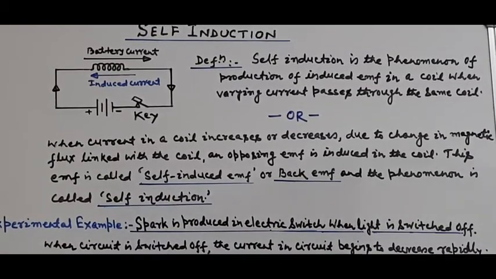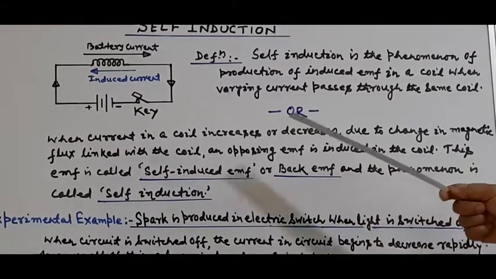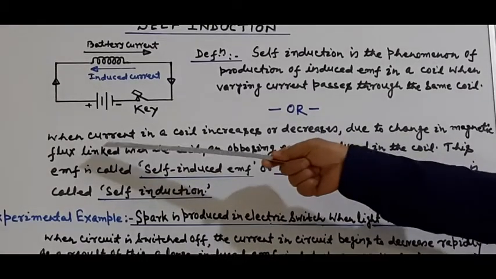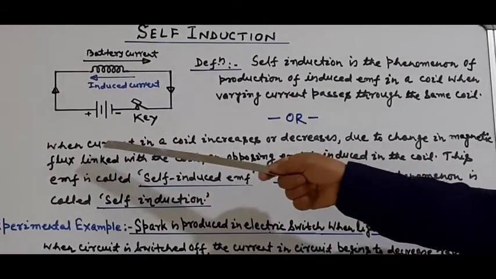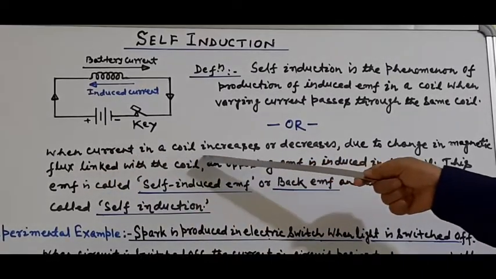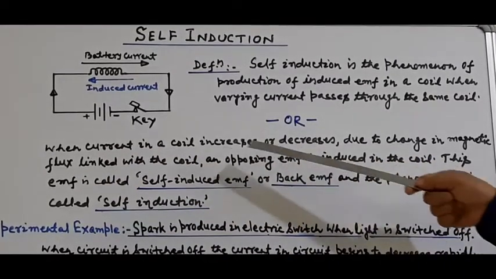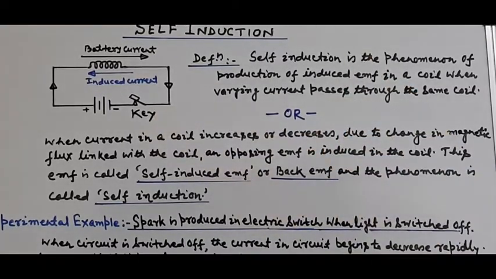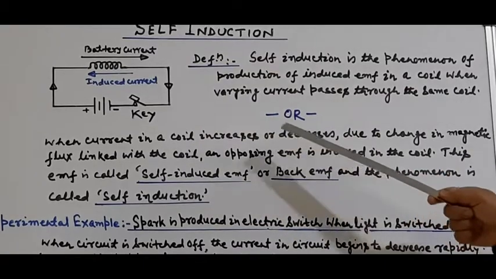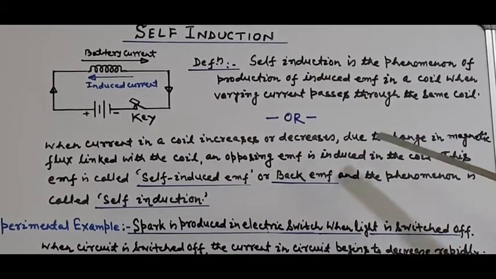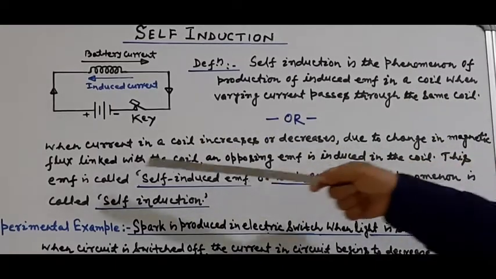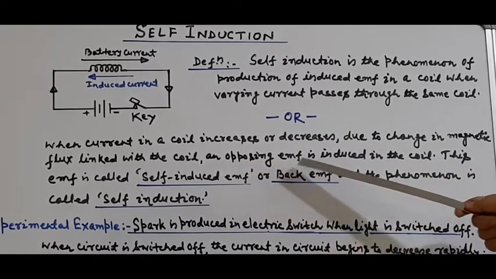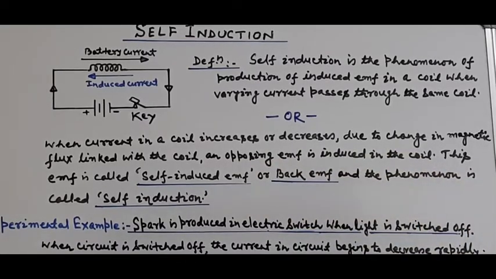On the basis of this explanation, we can also define self-induction the other way. Here I have written the other definition. When current in a coil increases or decreases, where increase means the circuit is switched on and decrease means the circuit is switched off, then due to change in magnetic flux linked with the coil, an opposing EMF is induced in the coil.